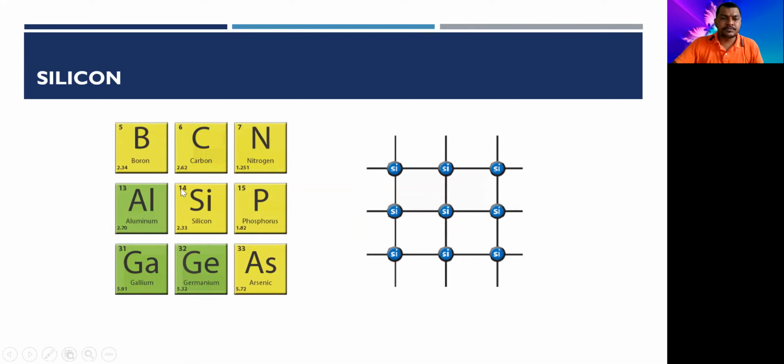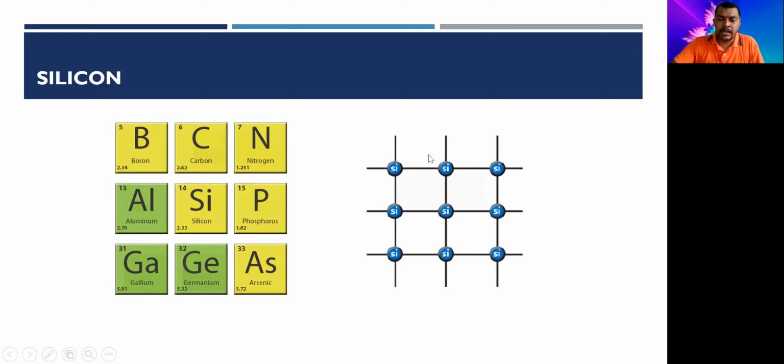It has 14 electrons: 2 in the first orbit, 8 in the second orbit, and in the last orbit, the third orbit, it has only 4 electrons.